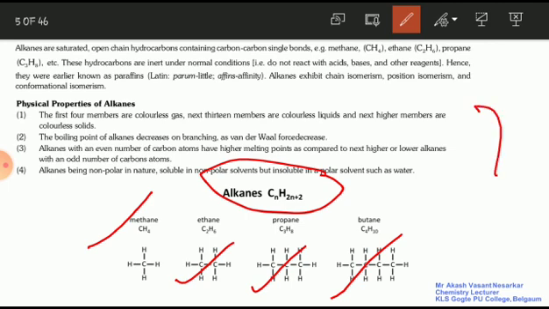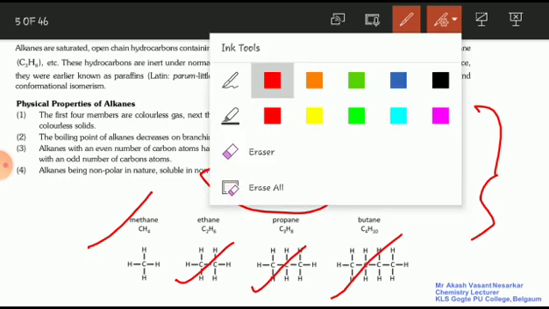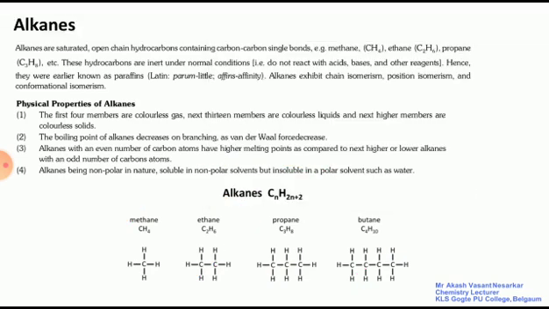Properties are what? The first four members are colorless gases, the next 13 members are liquids, and the next higher members are what? Solids. Boiling point decreases as branching increases because van der Waals force decreases. Alkanes with an even number of carbon atoms have a higher melting point than those with an odd number of carbon atoms. And fourth, alkanes are insoluble in water because alkanes are non-polar and water is polar. So non-polar is insoluble in polar solvent. Is that clear?